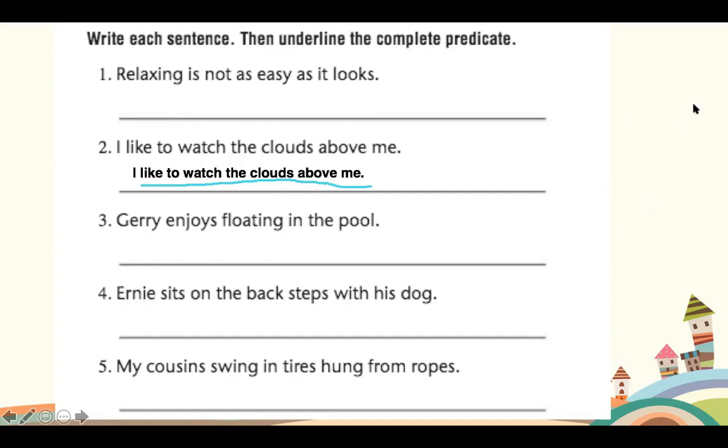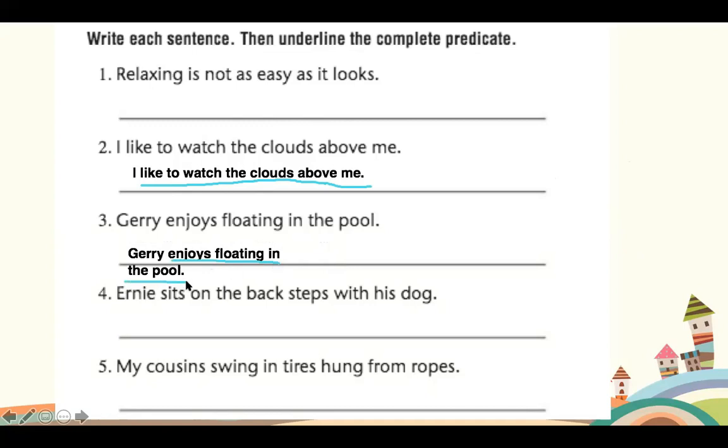Number 3, can you read that one for me? Teddy bear. Jerry enjoys floating in the pool. Good job. Jerry enjoys floating in the pool. Can you tell me, Teddy, which part is the predicate? Enjoys floating in the pool. Good girl. Well done. The predicate is absolutely enjoys floating in the pool. Good job. So I'm just going to underline this.